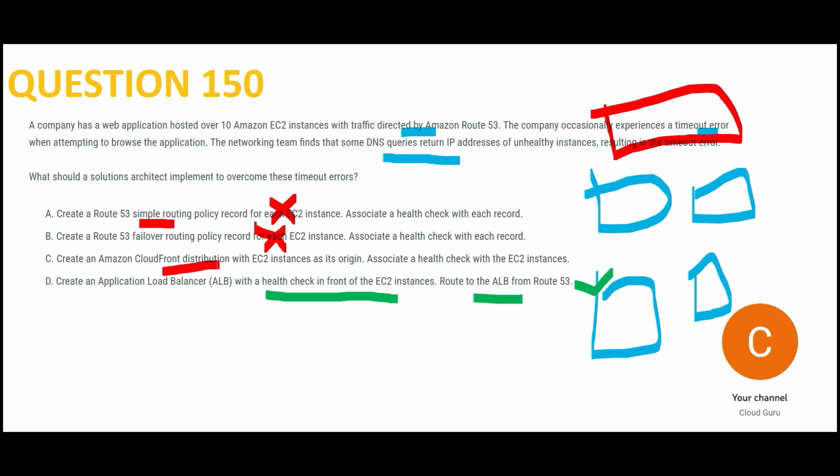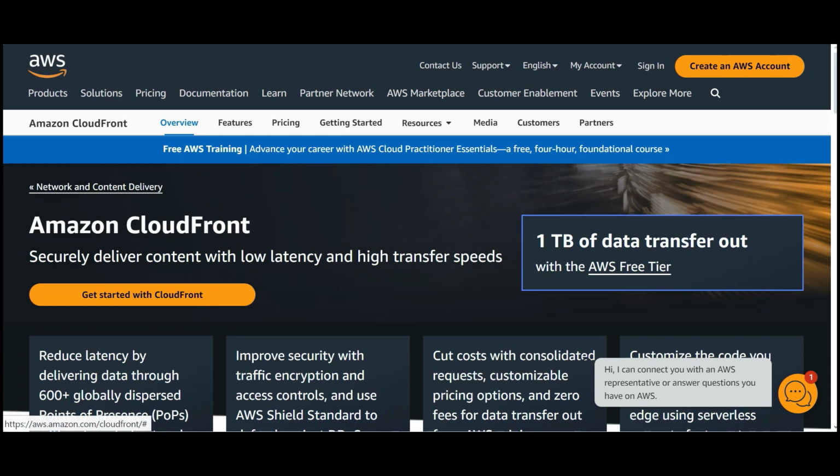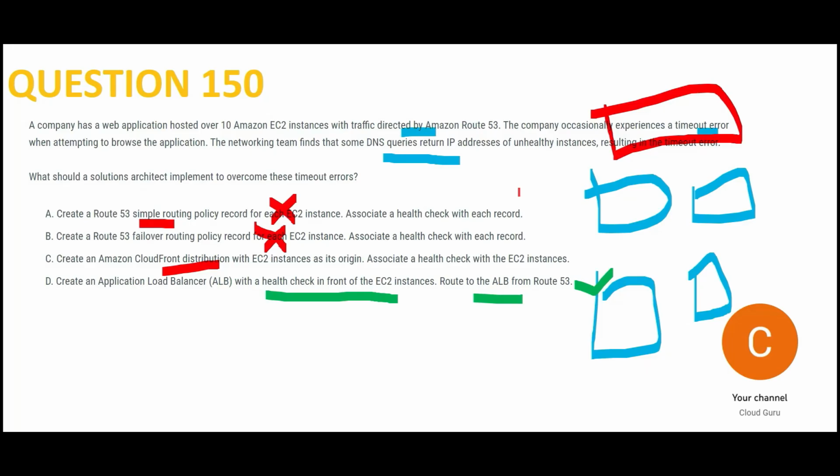C says we will make use of CloudFront distribution when you are using OTT applications like Netflix, and that is the case when you should make use of CloudFront. It is called content delivery network because, as usual, when you are watching Netflix and if it is slow in downloading, would you watch it? No, you would not watch it. You would move to the next because your dopamine is not getting satisfied. You want a dopamine burst, man, because the current generation is used to dopamine bursts. So that will be happening through low latency and high transfer speeds. That is a real application of CloudFront. CloudFront will not check if your instances are healthy or not.